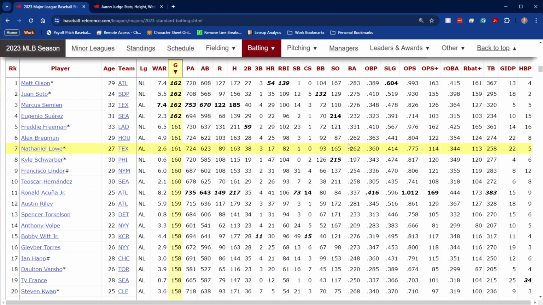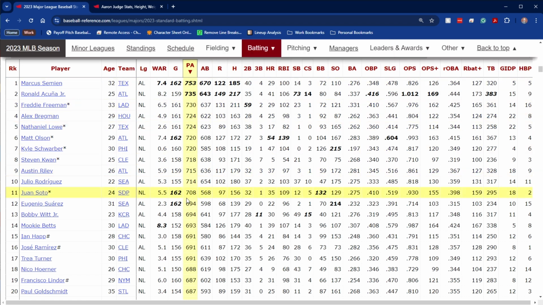But just so you can get an idea, it's actually 502.2 plate appearances you would need to qualify for those results. And as we see here, the leaders in this category usually have over 700 plate appearances. The top 10, top 11 we see are all above 700 plate appearances.